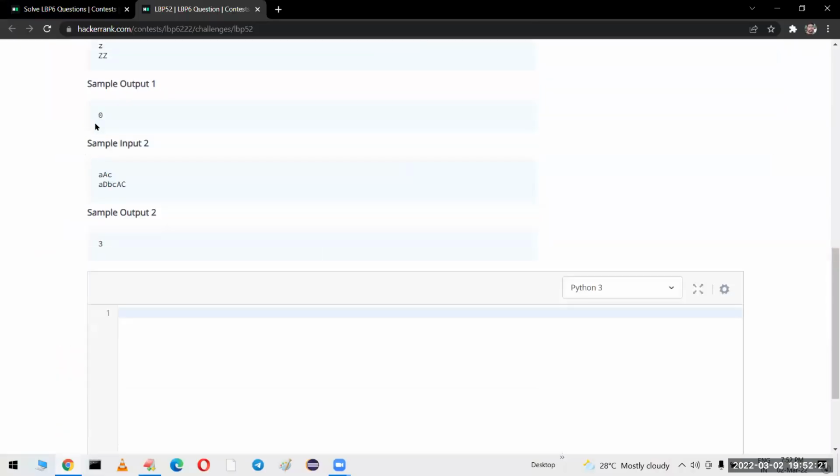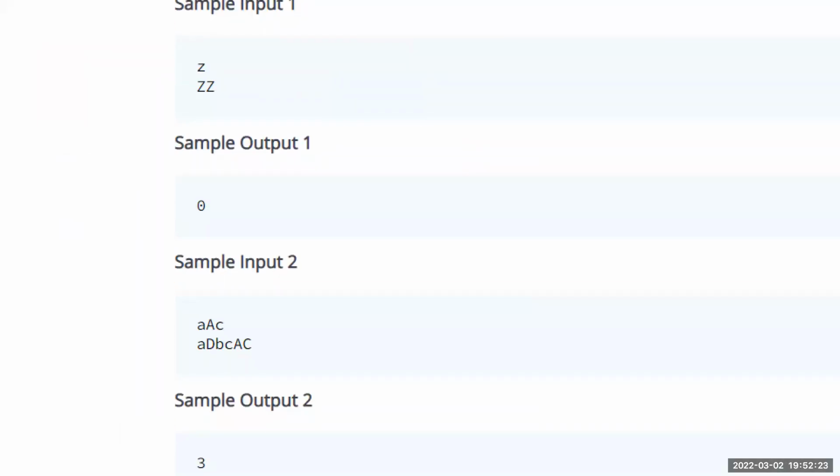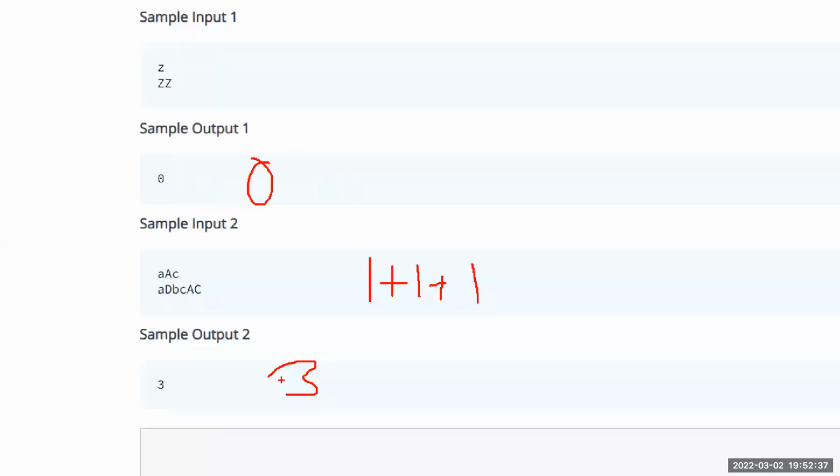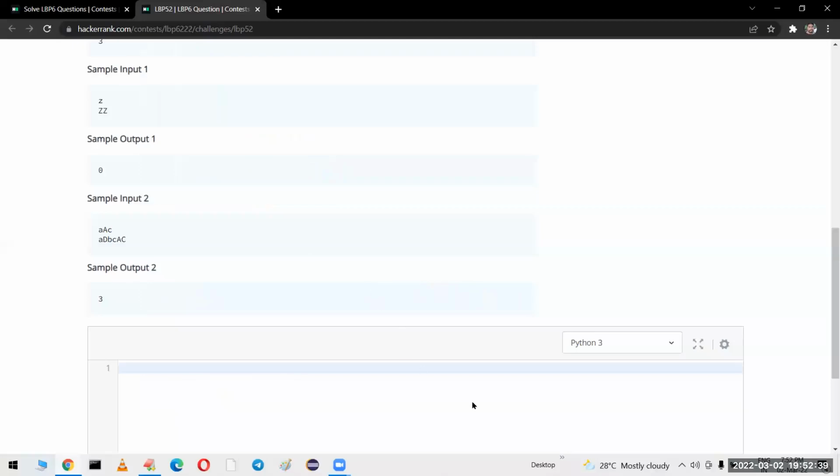Here you can see small z and capital Z are there. How many times is small z there? Zero. Small a, how many times? One time. Plus capital A, how many times? One time. Plus small c, how many times? One time. Three is the answer. Like this we have to count.